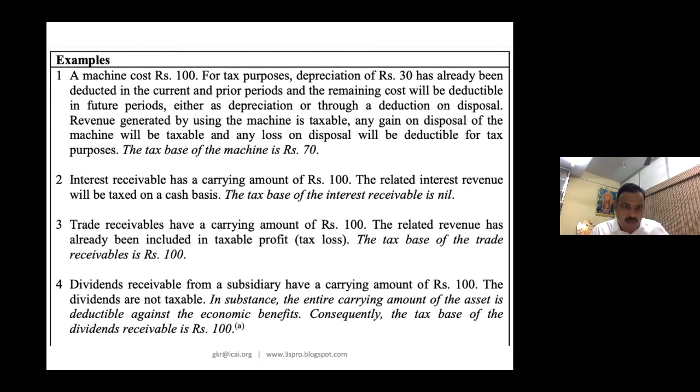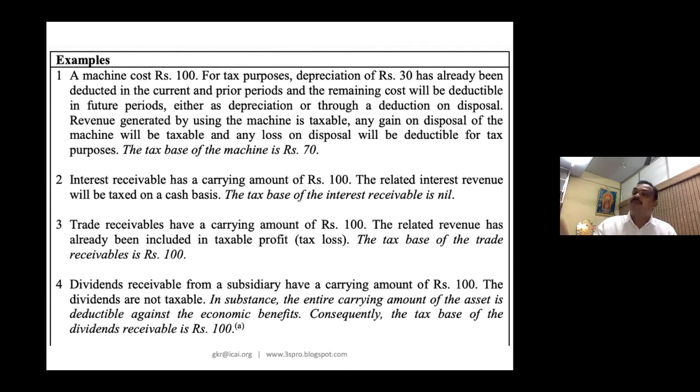Now, please look at the third example. Trade receivable has a carrying amount of rupees 100. That means I have not yet received it. How will you generally pass an entry for receivable? Credit to your sales, debit receivable. Now the point to be noted: the related revenue has already been included in taxable profit. So that means tax also is considered. So what is the tax base for receivable? 100. But the tax base for interest receivable is 0.